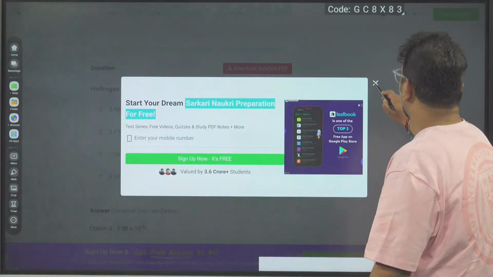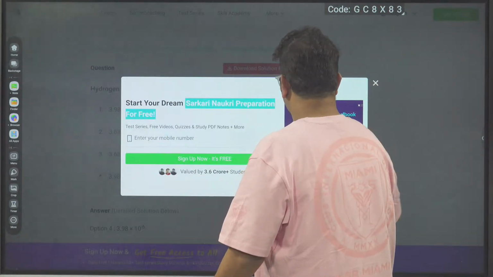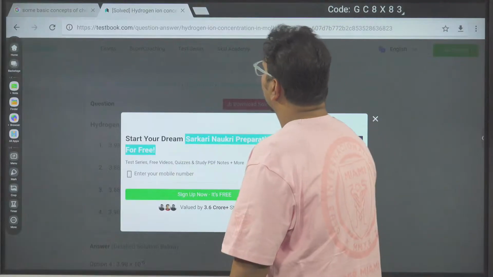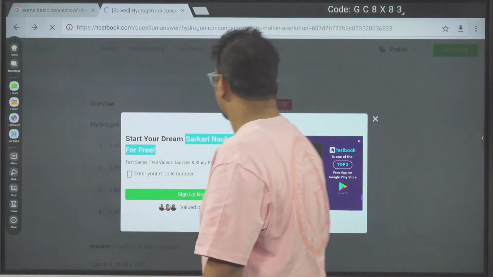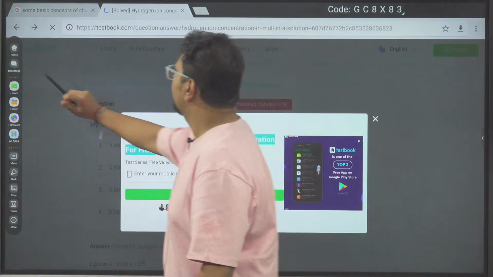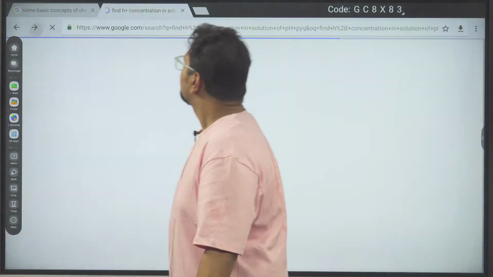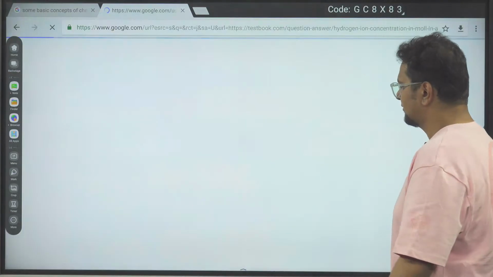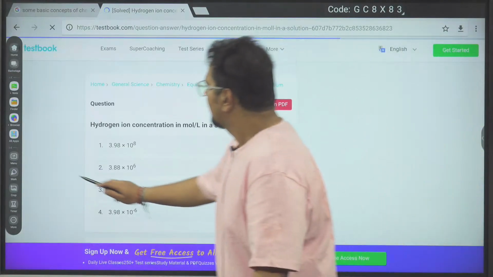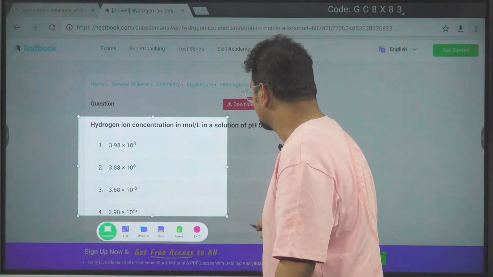Chacha, we don't want to sign up. Arey, we just want a practice question, bro. Arey, yaar, very irritating. Sarkari Naukri preparation for free. Bhaiya, anyone wants Sarkari Naukri preparation? For free they are giving, but they will not let us solve the question. Let's catch this question before it vanishes.